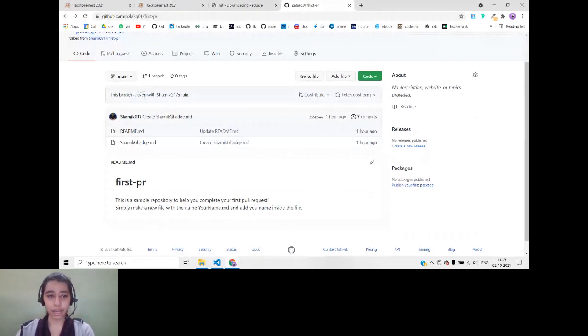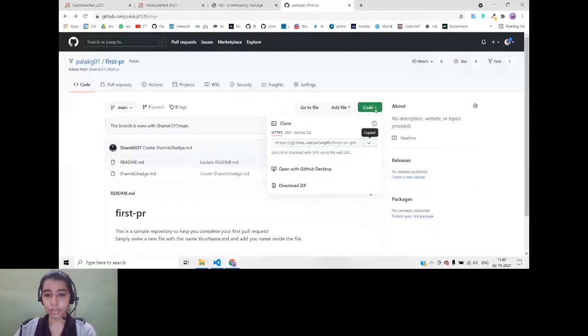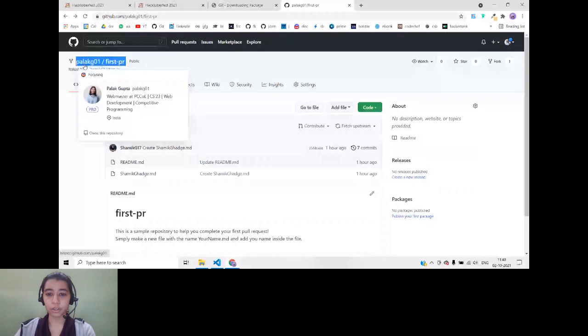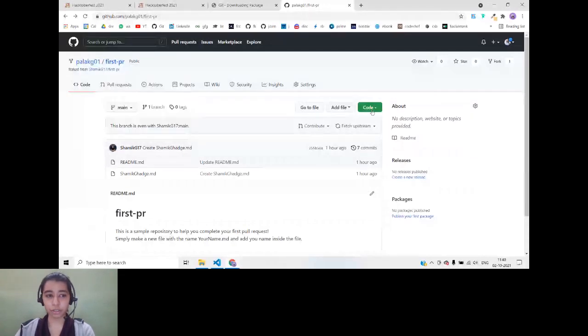You can see here, after creating an issue, after forking it, you clone it. So clone is basically creating your copy of it in your local machine. So here you can see a code option. If you click here, you will get the link. So you copy the link over here. When you copy the link, please make sure that you are on your forked version. It should show your username / repository name. Don't clone the original file. Make sure that you are on your forked repository.